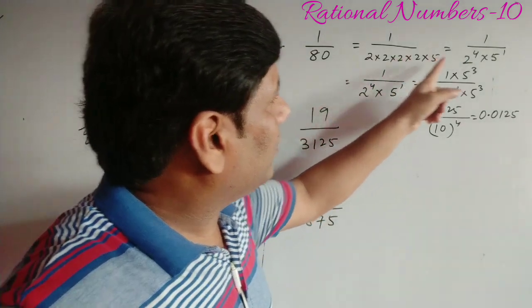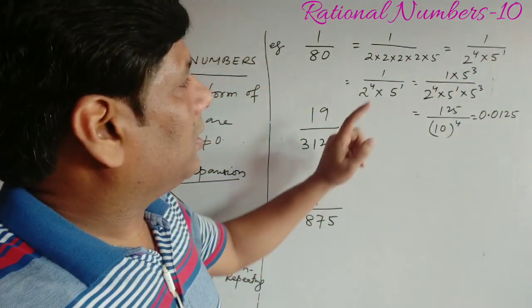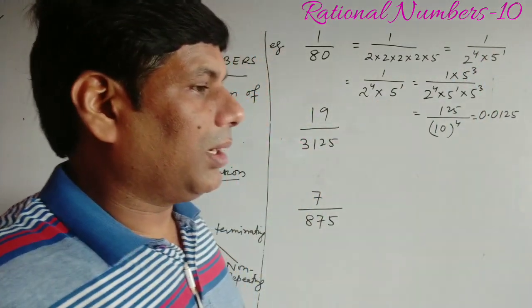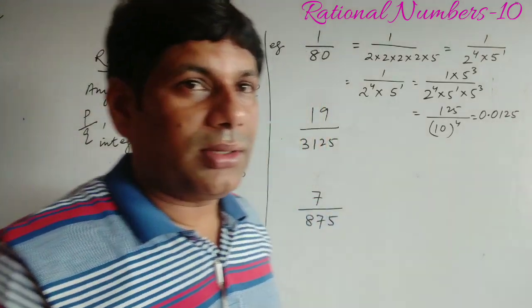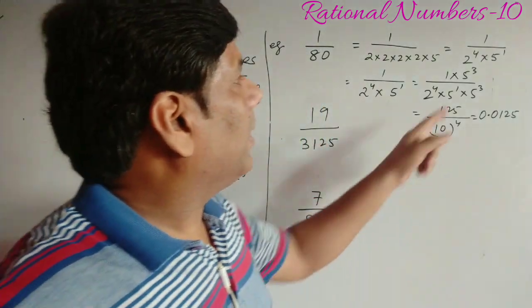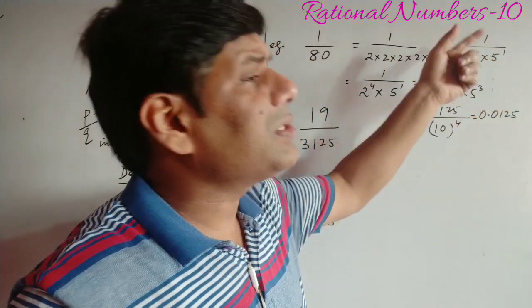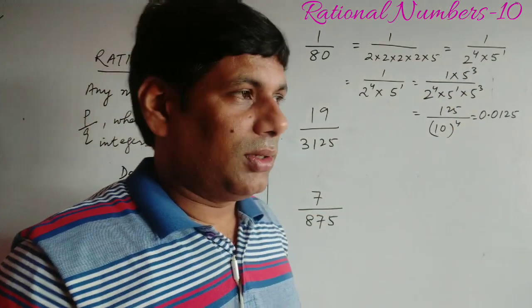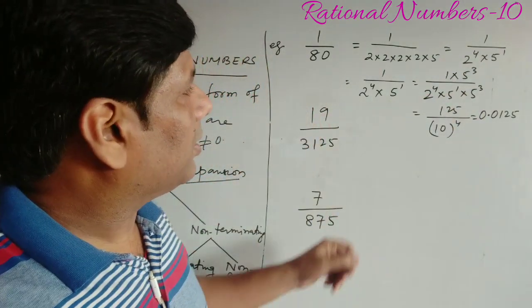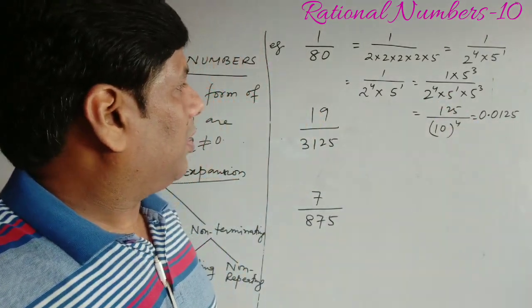If it is in the form of 2 to the power m into 5 to the power n, then it is terminating. Then we can find after how many decimal places it will be terminating. It can be found out by seeing the powers of 2 and 5. Whichever is greater, that will be the number of decimal places of the given rational number. Similarly, we can find the decimal form also.